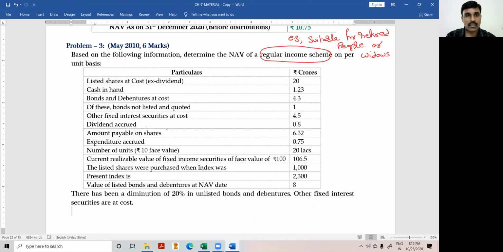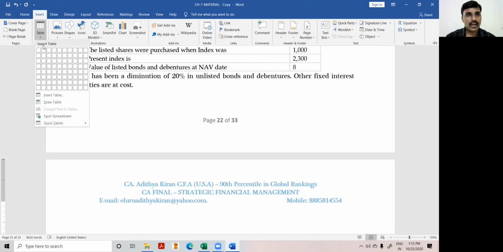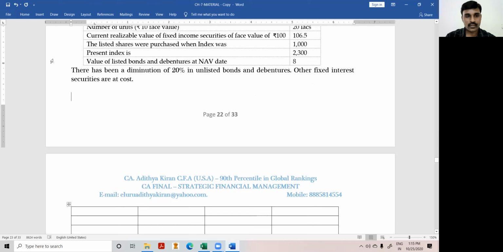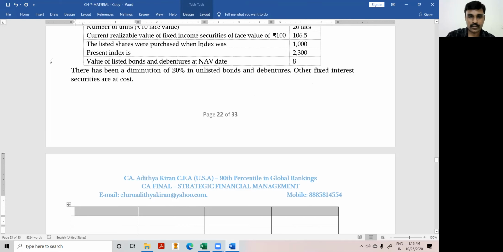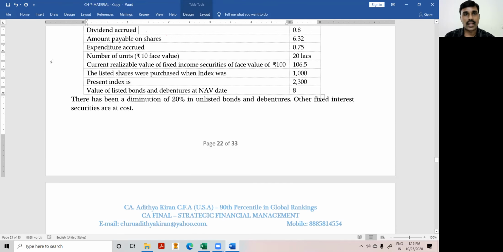Look at the problem. So we'll put liabilities and amount, assets and amount. First we'll identify how many assets are there and how many liabilities are there. Then we'll go through each point.